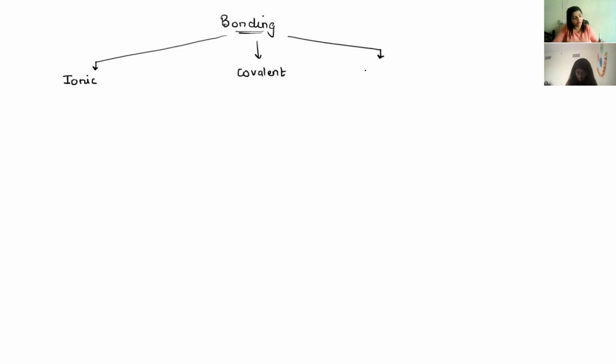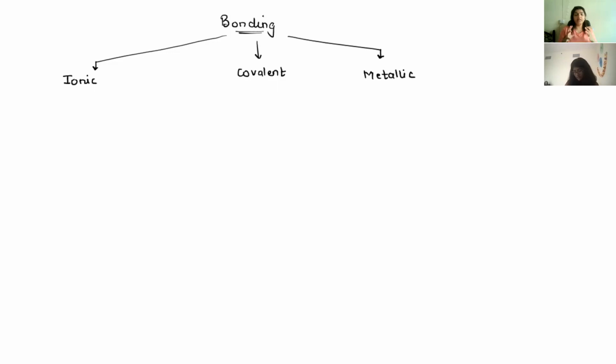So today's topic is bonding. There are many types of bonding, but the basic three types are ionic bonding, covalent bonding, and metallic bonding. Okay. Ionic bonding, covalent bonding, and metallic bonding. These are the three major types of bonding.